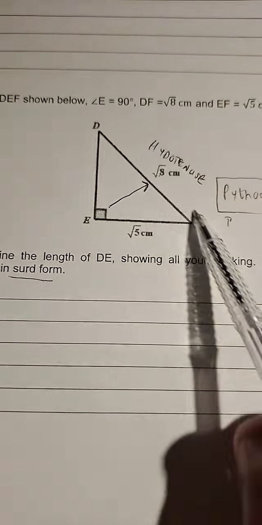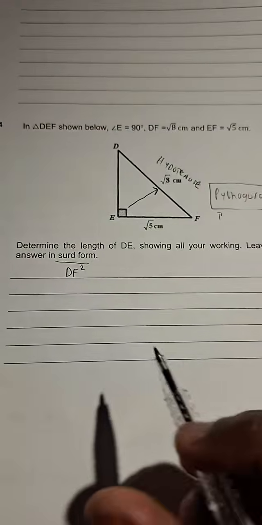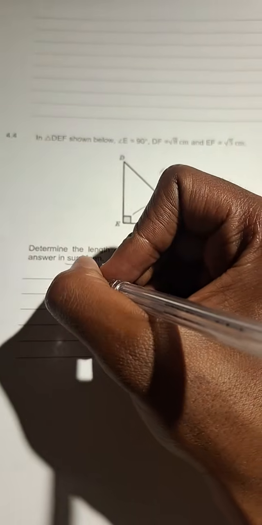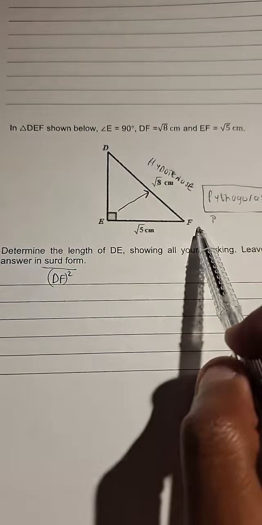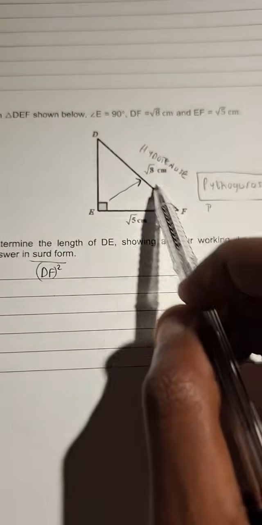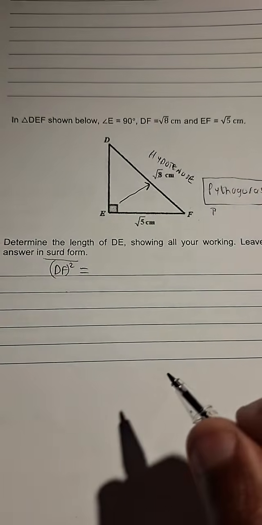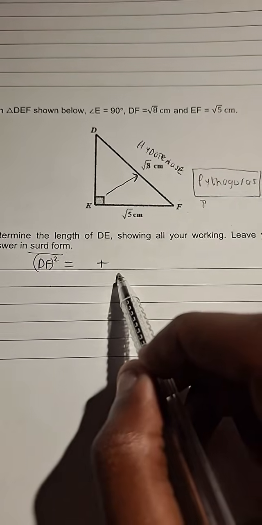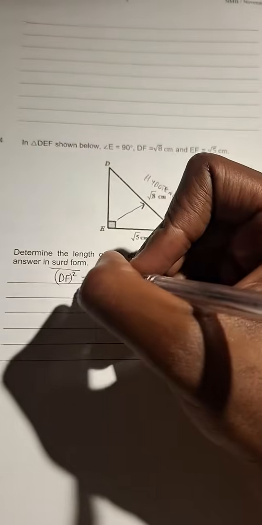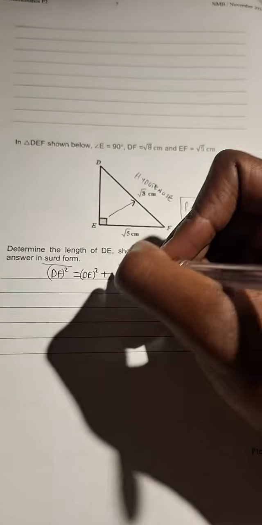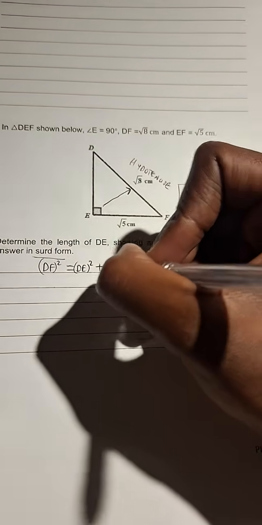We use the hypotenuse. So the Pythagoras theorem is saying the square of the hypotenuse. Let us square the hypotenuse, which is DF squared. The square of the hypotenuse side is equal to the sum, and sum means plus, of the squares of the other two sides.